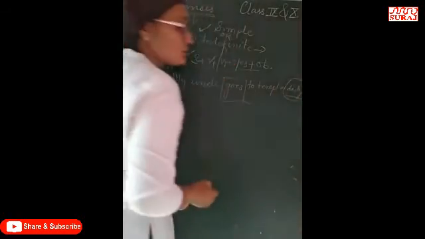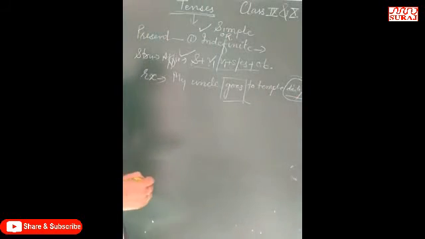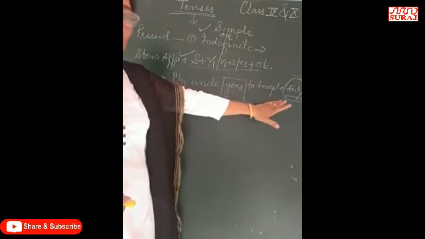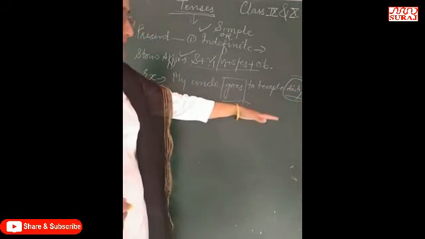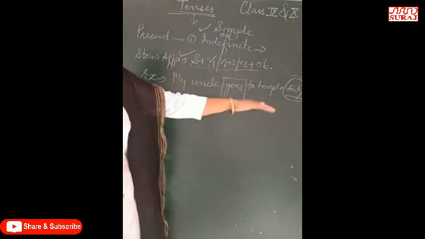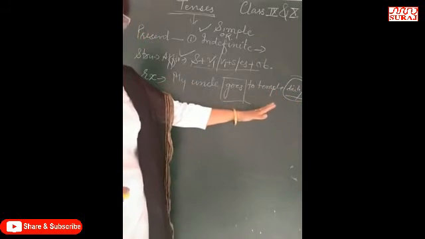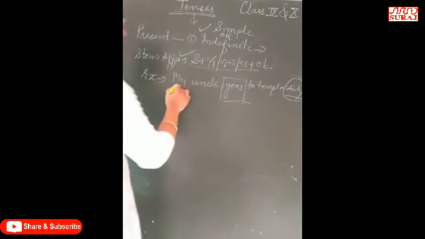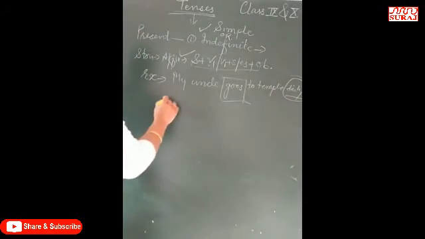There is a word which shows the present tense. Present tense showing words: daily, always, seldom, frequently, once a year, once a month, once a week, once a day, once an hour. These are the words which are frequently used in present indefinite tense, right? So this tells us about daily routine.